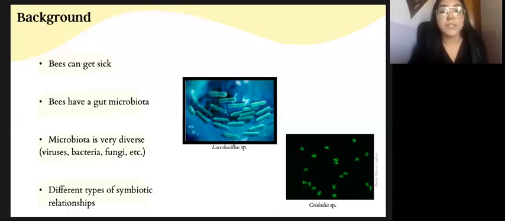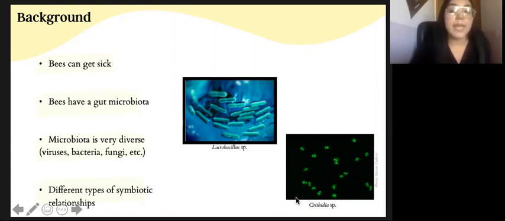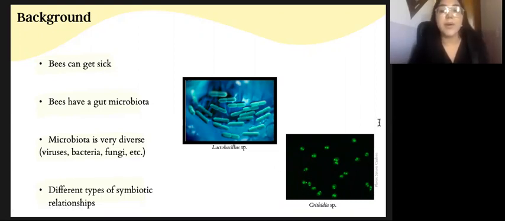Beneficial interactions, but also negative interactions such as parasitism and pathogenesis. Lactobacillus is an example of a beneficial symbiont, and Crithidia is an example of a gut pathogen in bees. All the microbiota components are very diverse because they all perform different types of interactions.